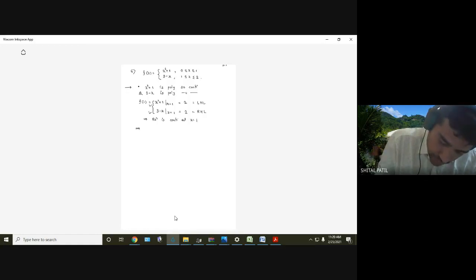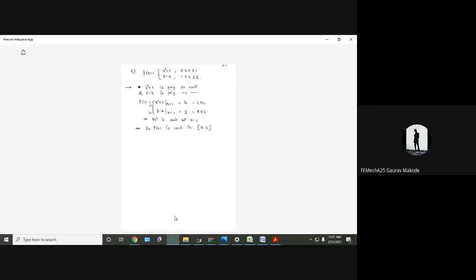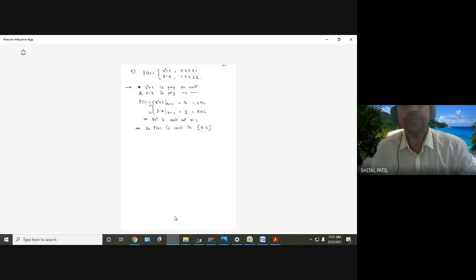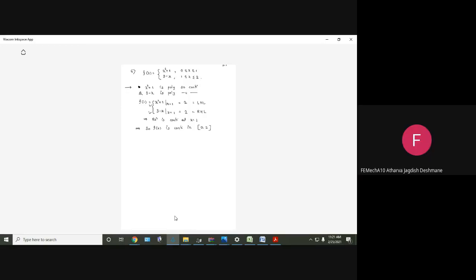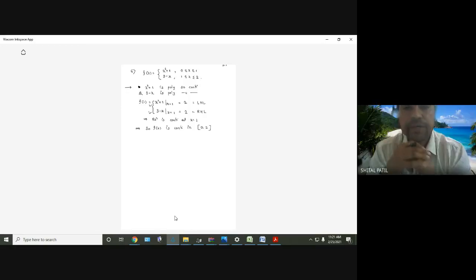So what is the conclusion? So f of x is continuous in what? 0 to 2. Have you understood this part? Yes. Everyone understood this part? Yes, sir. Okay, now we have to find the derivative.